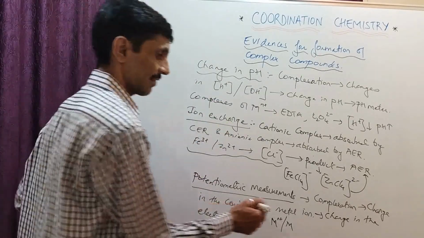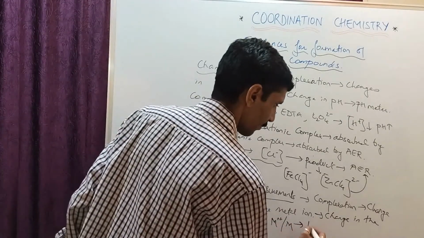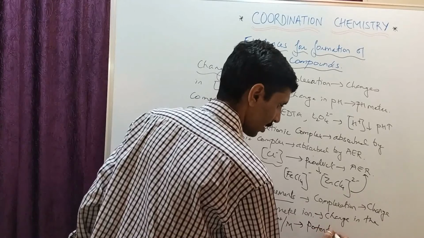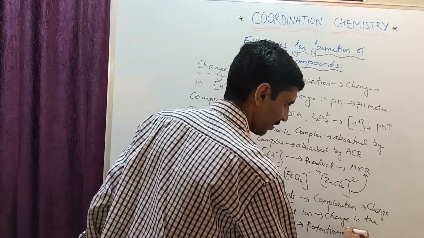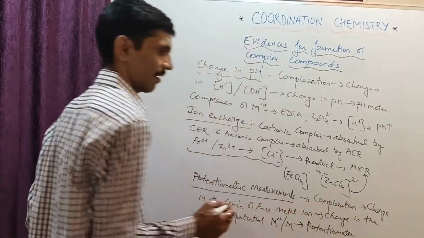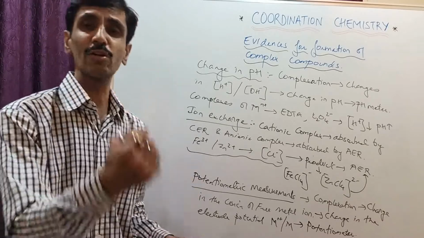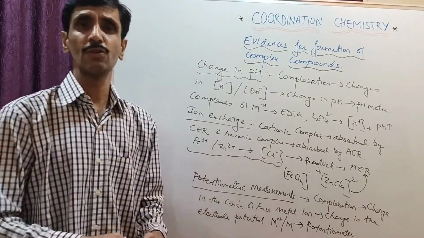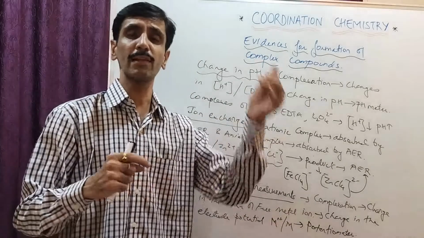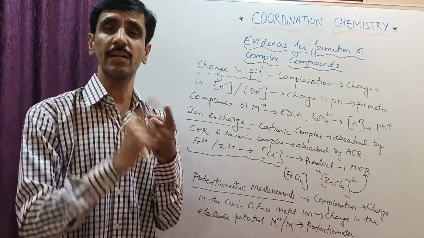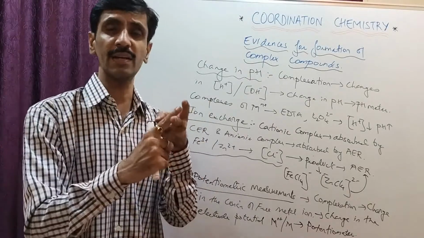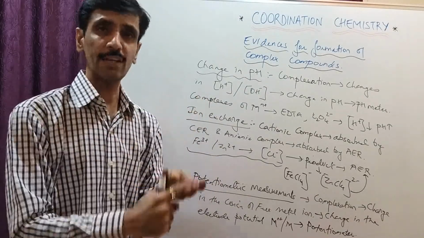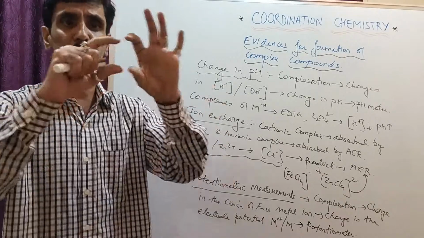और वो भी कैसे हम लोग measure कर सकते हैं? By means of potentiometer. तो आप देख सकते हो, we are making use of instruments, and the results from the instruments are always going to be accurate, and that is going to be decisive, my dear friends, to suggest that yes, complex formation has taken place. हमने कंडक्टोमीटर का इस्तेमाल किया, हमने pH मीटर का इस्तेमाल किया, हमने पोटेंशियोमीटर का इस्तेमाल किया. Okay, वो डिस्प्ले में आ जाता है.